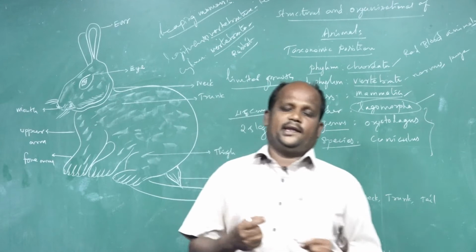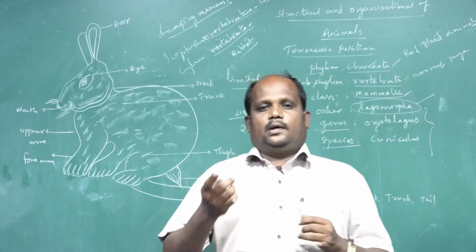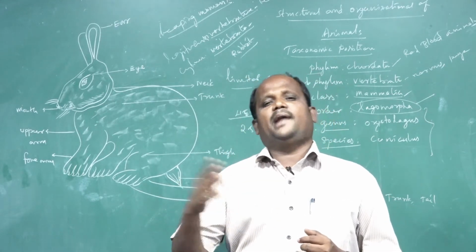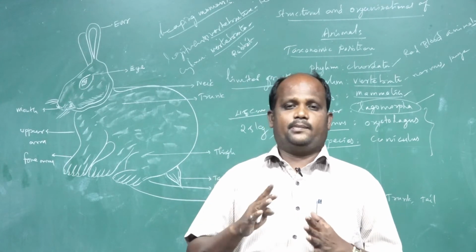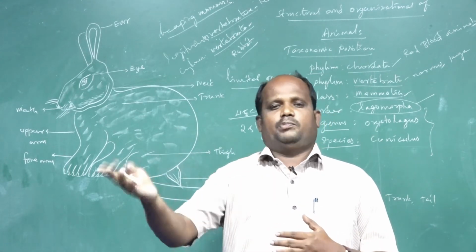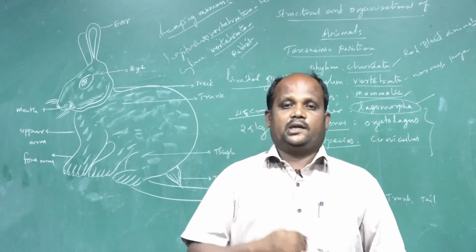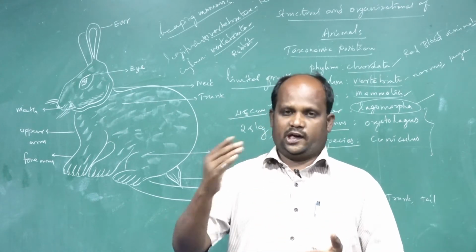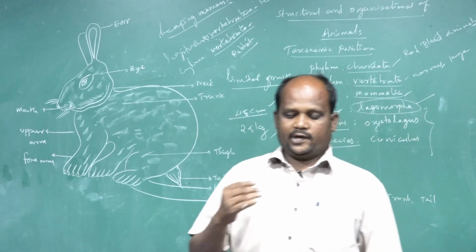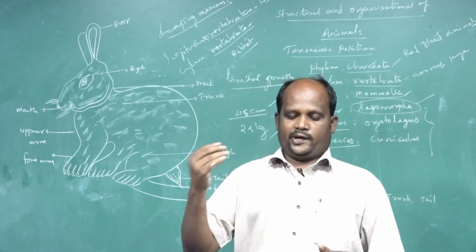And body color is white or black. Sometimes white is black. That is the morphological structure of the rabbit. It is a limited growth animal. Rabbit is a limited growth animal. They are leaping movement animals.